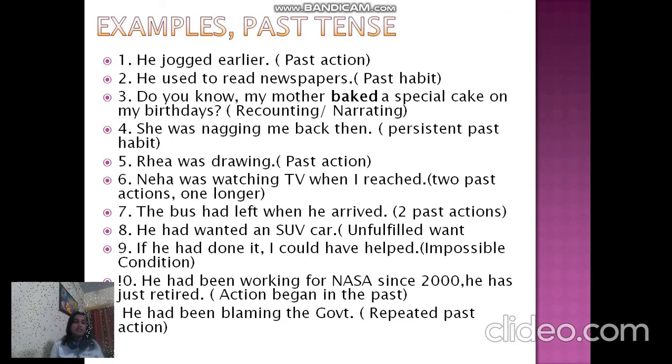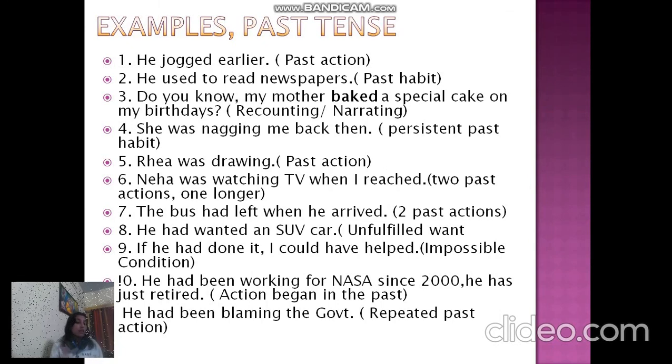Now comes the continuous tenses and examples. So this is persistent habit from the past. वो मुझे परेशान करती थी उस समय, ठीक है? He was nagging. Ria was drawing. This is past action. Ria was drawing. Ria was dancing. Ria was swimming. Past action. Past continued action, right?